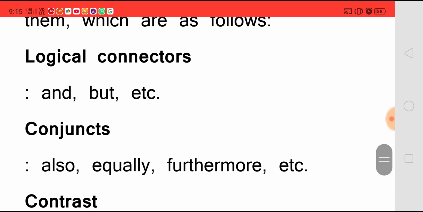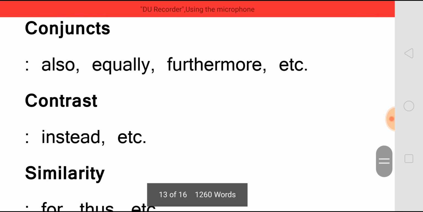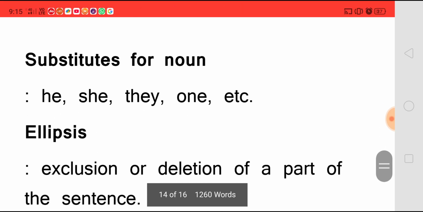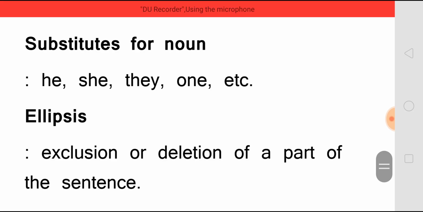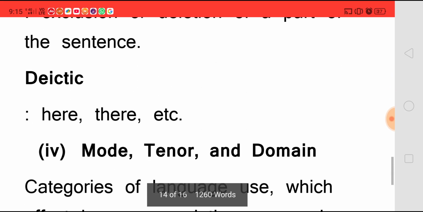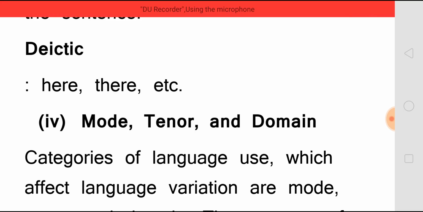Logical connectors: and, but. Conjuncts: also, equally, furthermore. Contrast: instead. Similarity: for, thus. Substitutes for nouns: he, she, they, one. Ellipsis: exclusion or deletion of a part of the sentence. Deictics: here, then, etc.